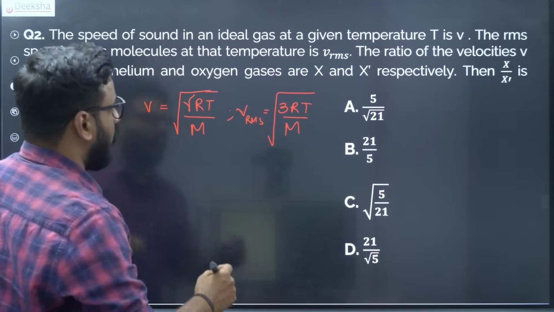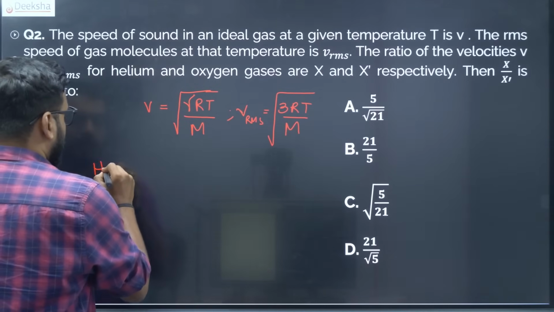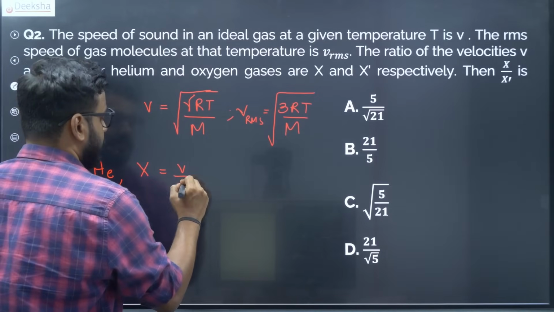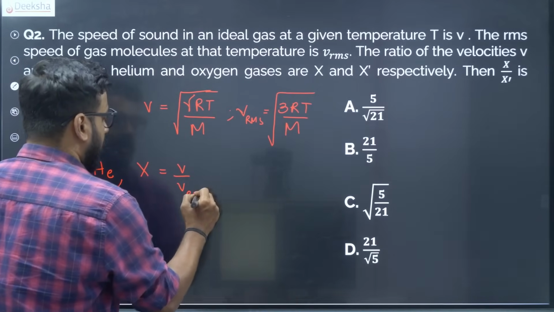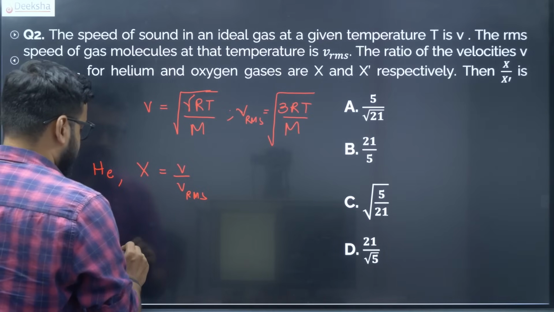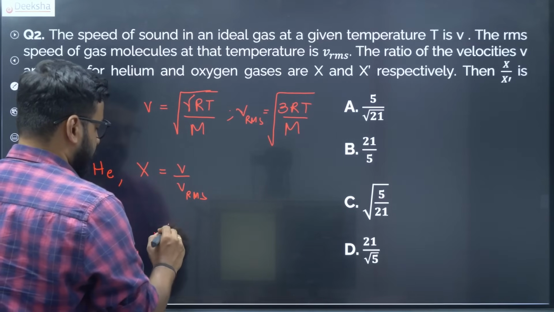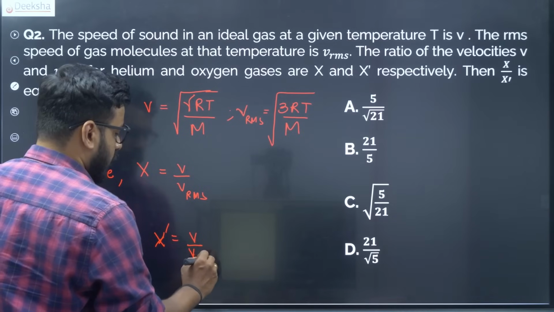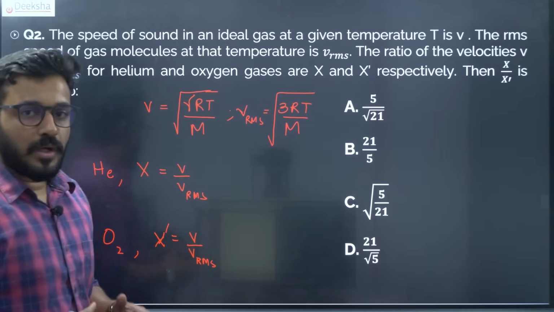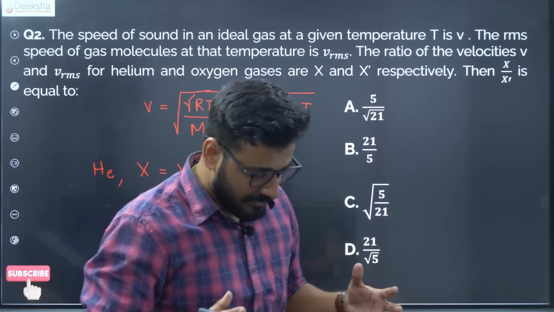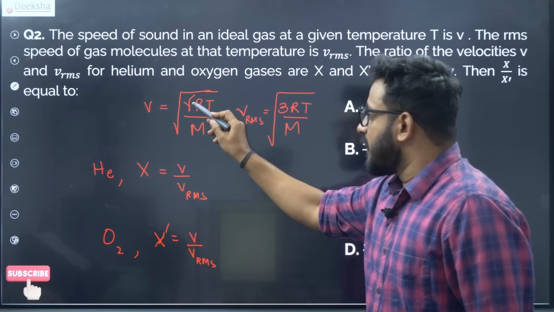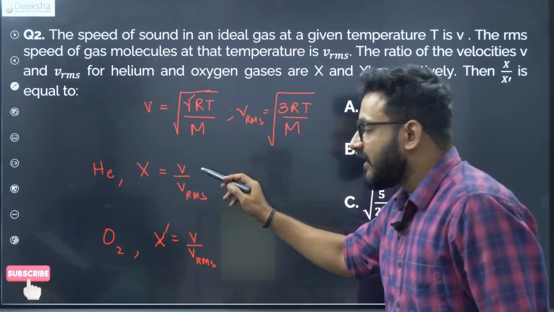Now x for helium is given as V by Vrms, and for oxygen it is x dash, which is equal to V by Vrms. I am not going to do it elaborately, just one hint which is the crux of this question: you just need to know the gamma value, rest everything will get cancelled.